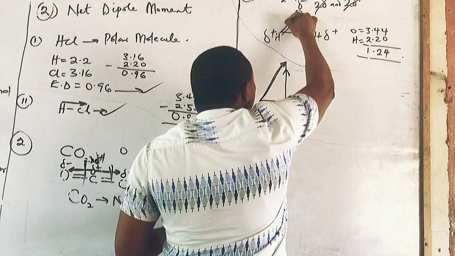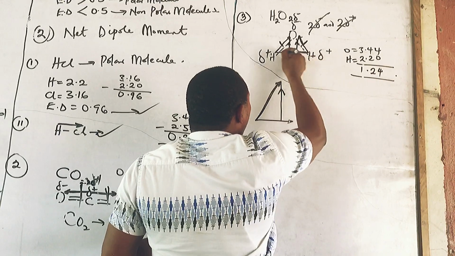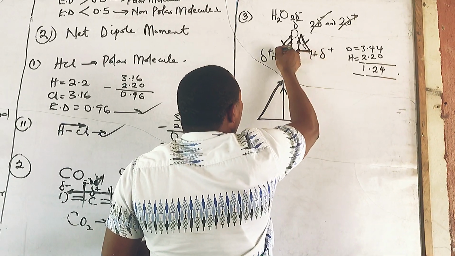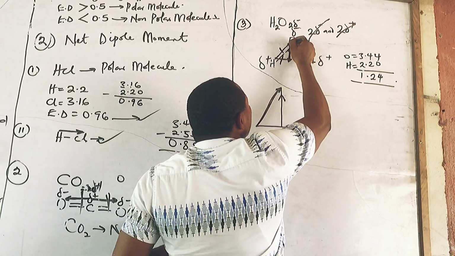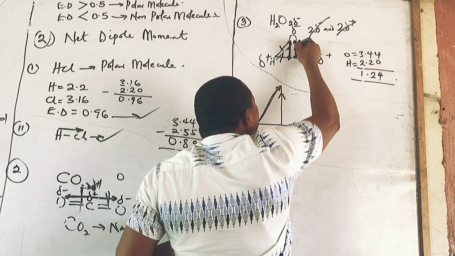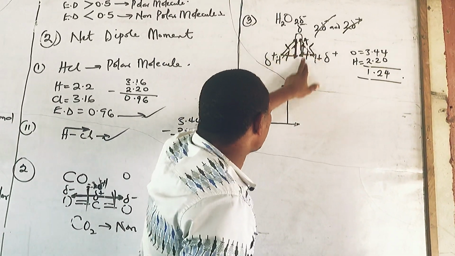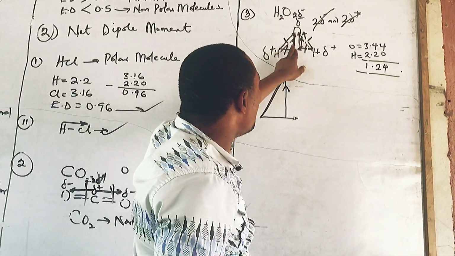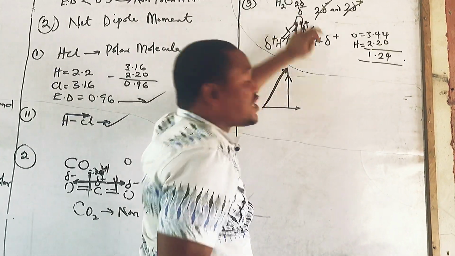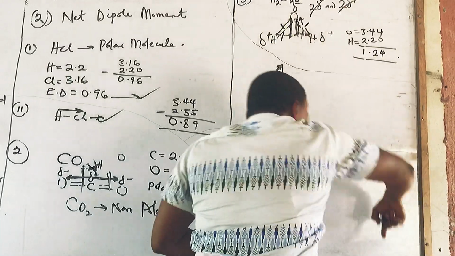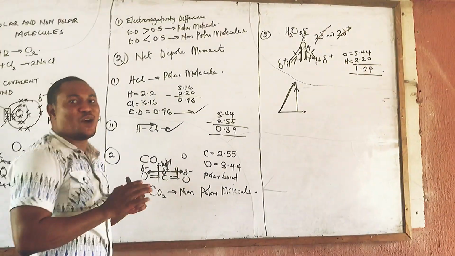Don't forget, this has cancelled this now. Do we get that? This one coming to this direction and this one coming to this direction, this will cancel this. But this very particular horizontal attraction will still be attracting this very particular oxygen, because these two very particular arrows are pointing upward, which means they will not attract themselves. Which means there is an attraction coming from this end to oxygen, which will make this have an attraction and it will have a net dipole moment. I hope this is clear.